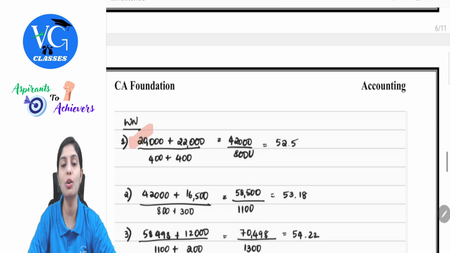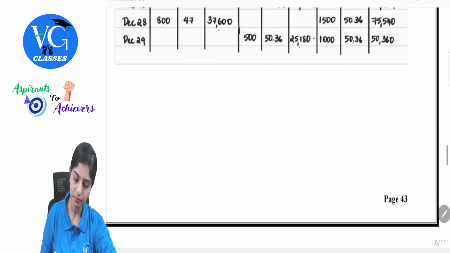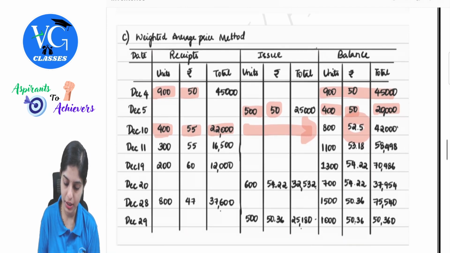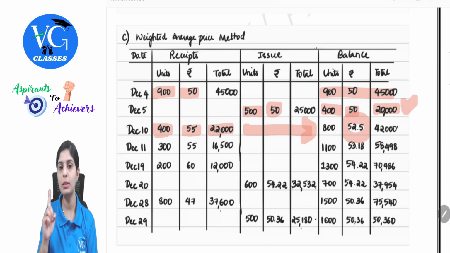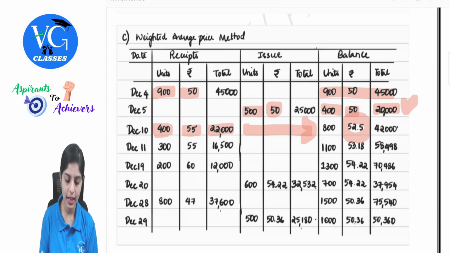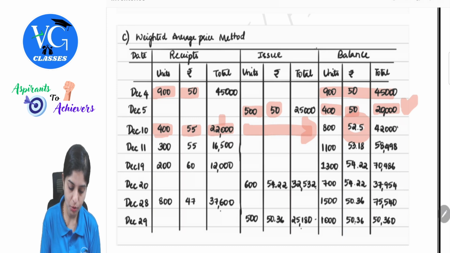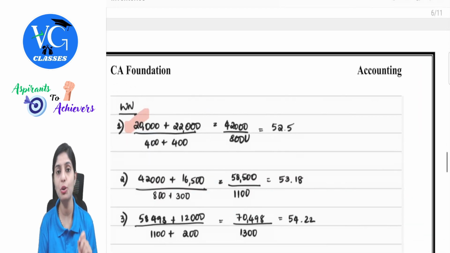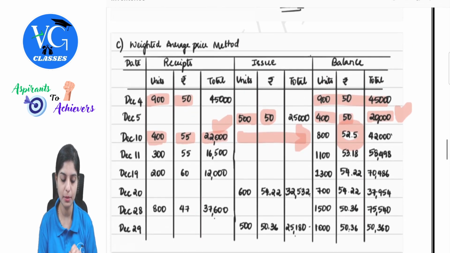The numerator includes the total cost of goods available for sale. Now, what is the cost of goods available for sale? From the previous transaction, December 5th, I had a 20,000 balance. That is nothing but the cost of goods which was spent. Additionally, I had also bought 22,000 as on December 10th. Yes or no? So combining these two is nothing but the cost of goods available for sale. That is what we have taken in the numerator, 20,000 plus 22,000, divided by, here we are supposed to take the number of units available for sale.